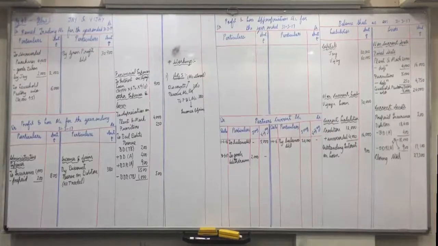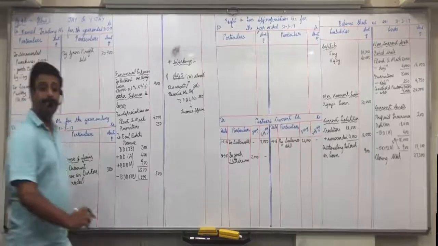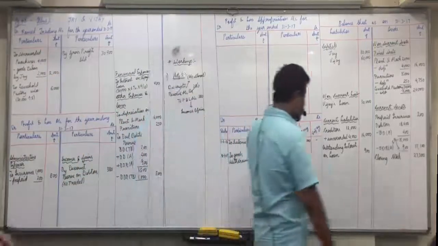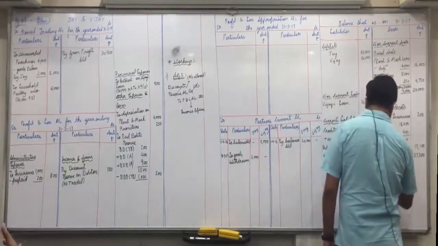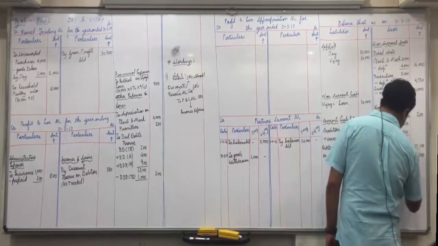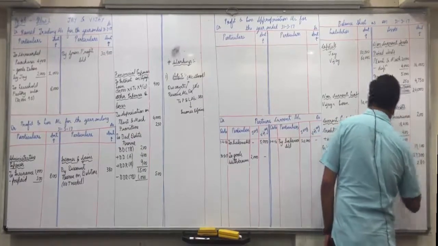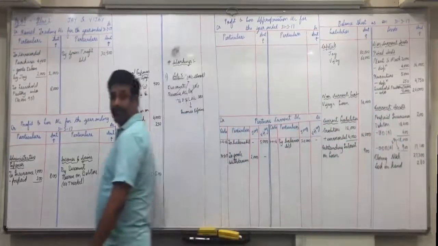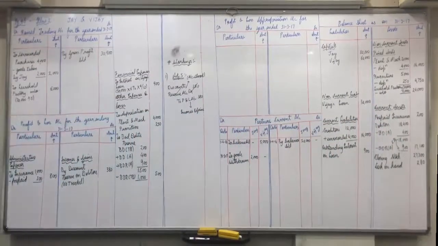So here cash on hand. Balance sheet asset side. Current. Balance sheet, current assets, cash on hand 280. Without seeing the solutions, answer it to me, okay? Directly you must remember where is it to be recorded.